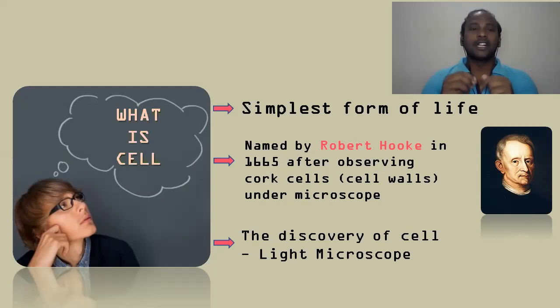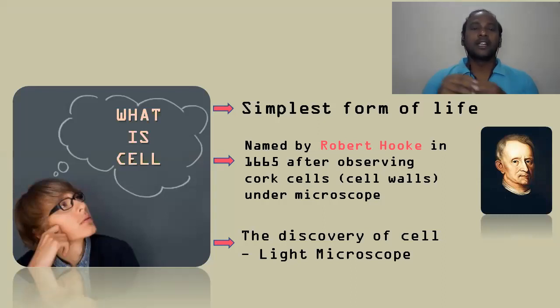So what is a cell? The cell is the simplest form of life. Any organism, whether single-celled or multicellular, is made up of cells. The cell is a symbol of life.